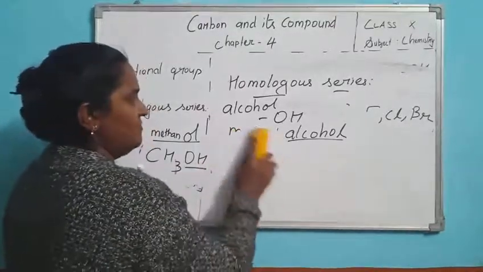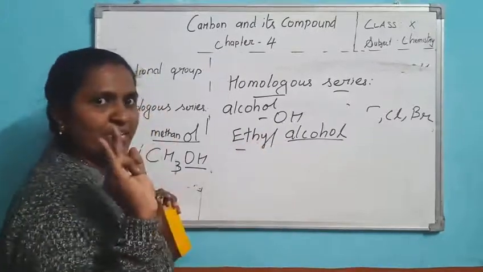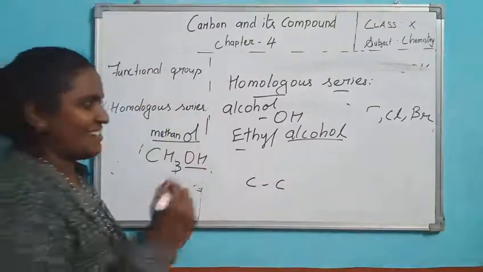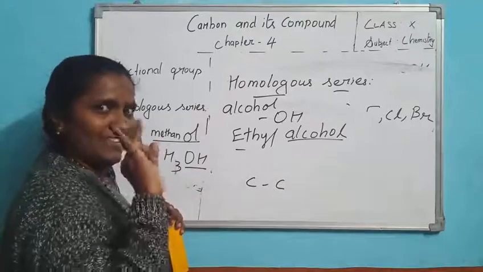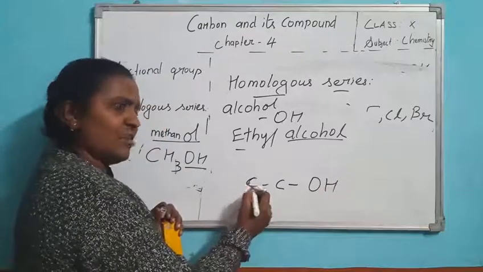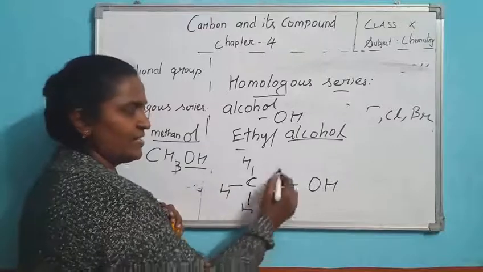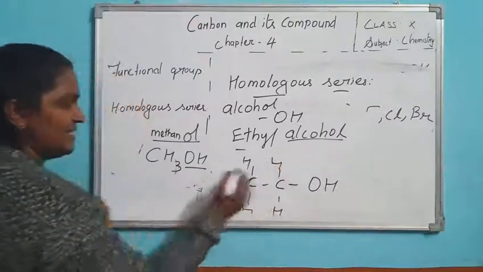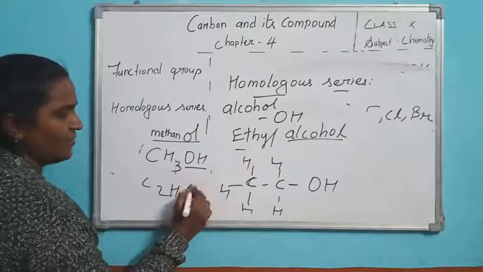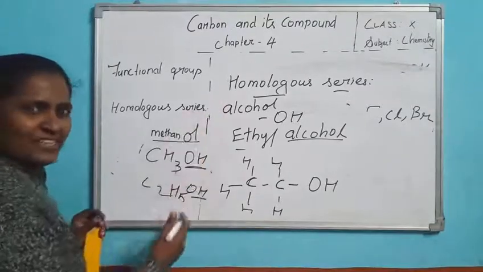Two names you can say: ethyl alcohol or ethanol. Tell me ethyl alcohol, how many carbons should be there? 2. So 2 carbon, alcohol functional group is OH. Now count, each carbon should have 4 bonds. 1 is there, 2, 3, 4. This carbon, 2 bonds are there, 3, 4. Now count and write C2. How many hydrogen do you have? H5, and the functional group is OH. Same functional group, so this is called a homologous series.